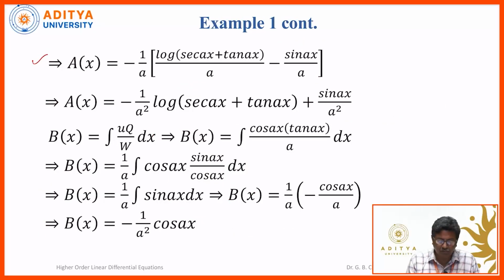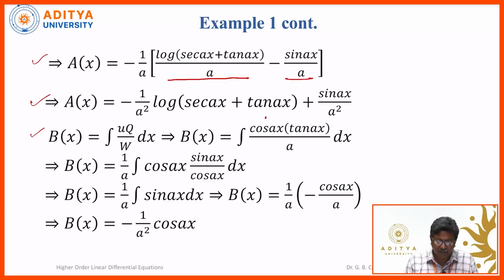So A of x is equal to minus 1 by a, integration of secant ax is log secant ax plus tan ax by a, because the constant is a, minus sin ax by a, integration of the next term. So again 1 by a is common in the denominator. So A of x is equal to minus 1 by a square log of secant ax plus tan ax minus sin ax by a square. So this is A.